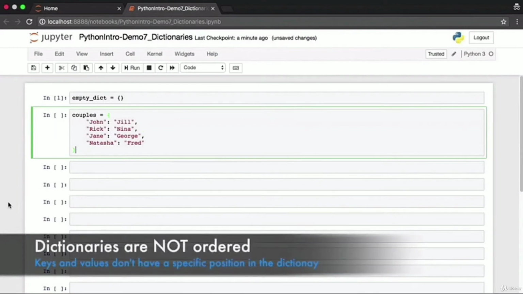Dictionaries are very different from lists and tuples in one specific way, in the fact that dictionaries are not ordered complex data types. Keys and values do not have a specific position in the dictionary. Dictionaries are an unordered complex data type. You'll find that we never use index positions to access key value pairs within a dictionary. And when we print out a dictionary, we can expect that its keys and values are in any order.